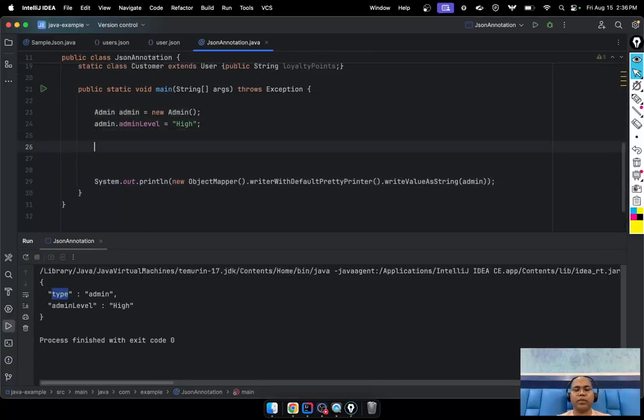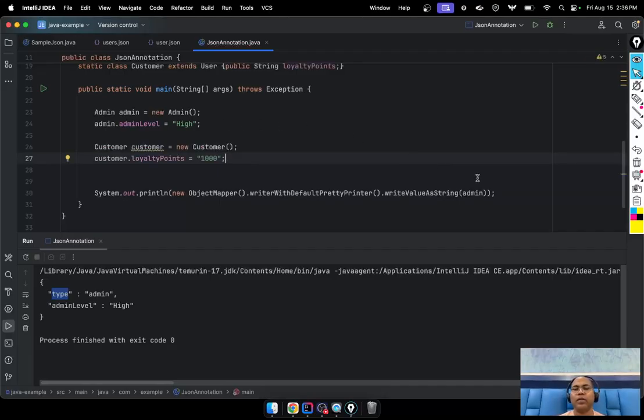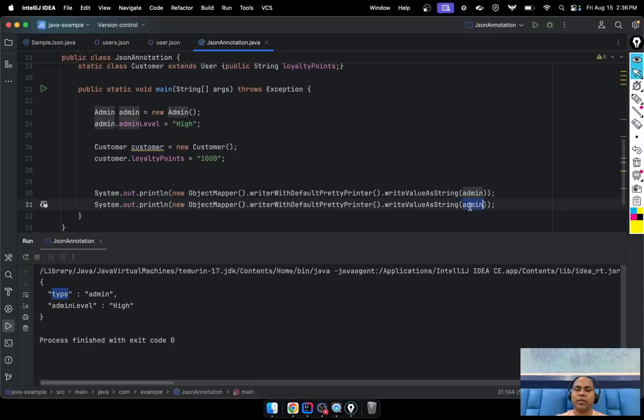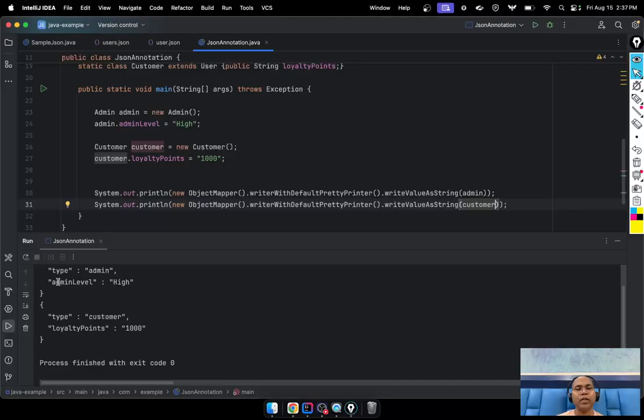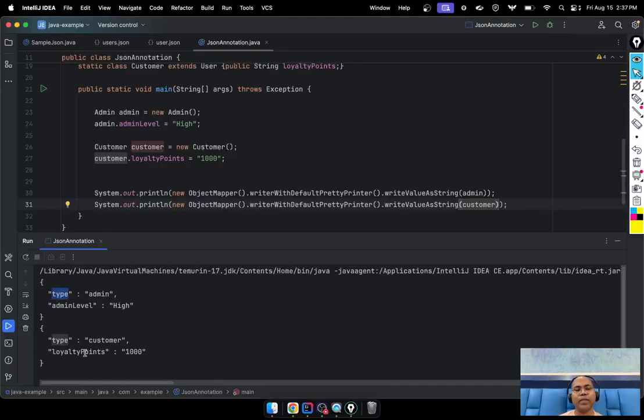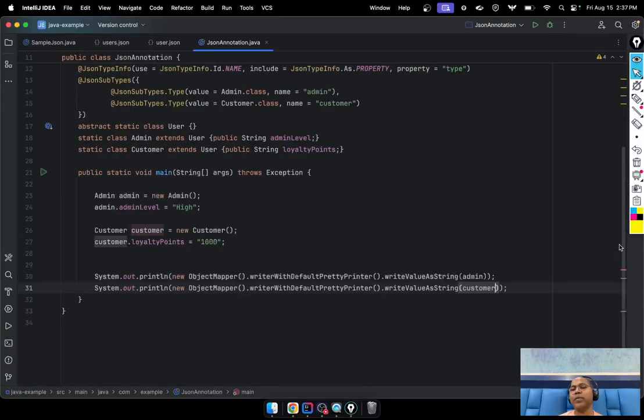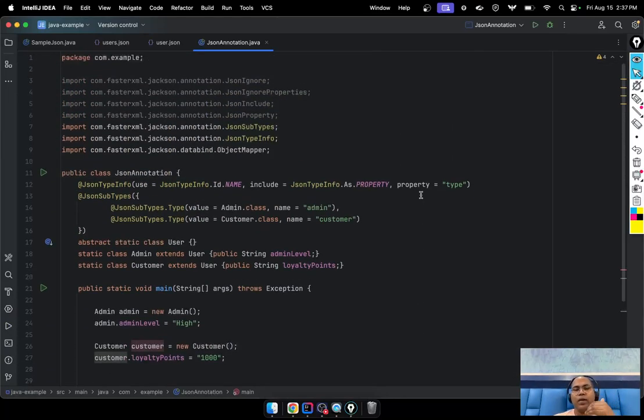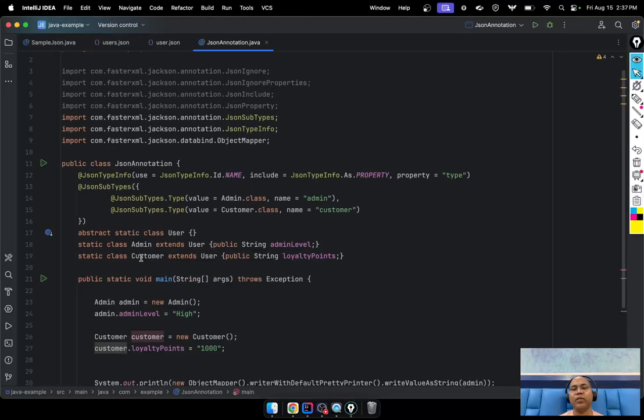Maybe you can create the customer class, customer, and you can say customer. Here these are different types, admin than this class type admin, this one. So sometimes you want to make an inheritance relationship between the classes, then you can mention this type info.